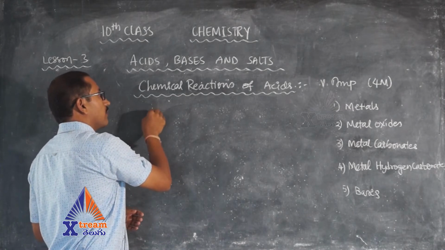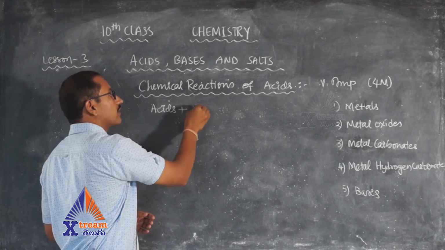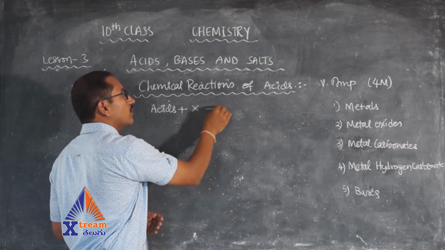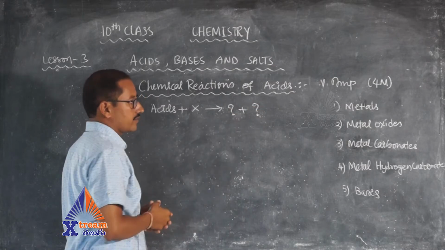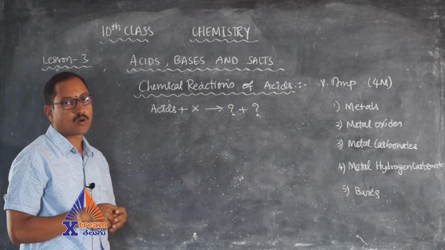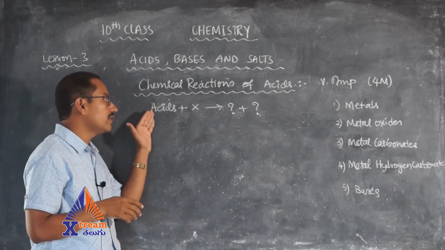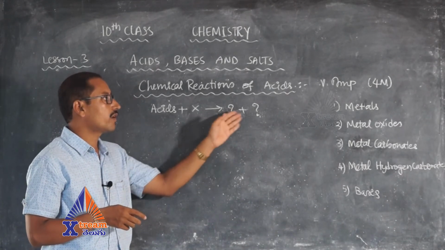Here we are making acids react with some compounds, and we will see what the different products are. The entire theme of this discussion is: when an acid is made to react with so and so compound, what are the products?